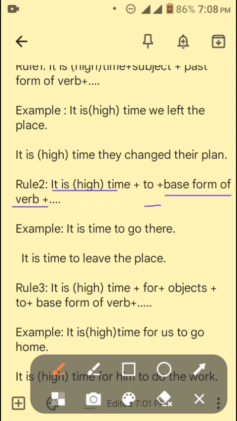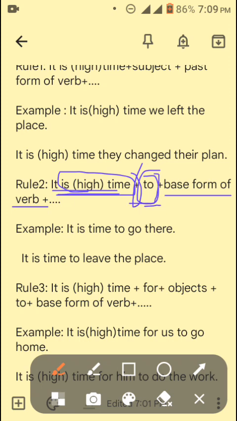If there is no subject after the phrase "it is high time" or "it is time", you can use both the past form of a verb or, as well, "to" plus v1, the base form of a verb.